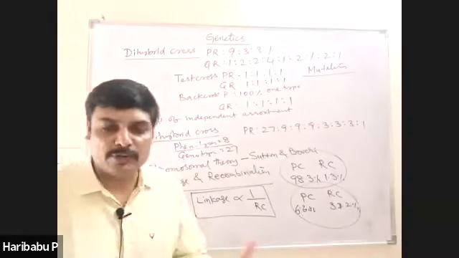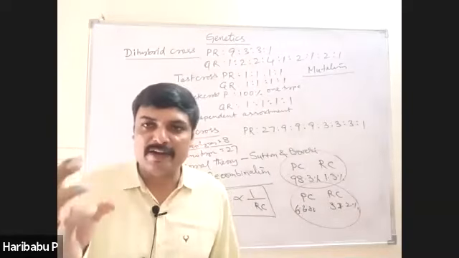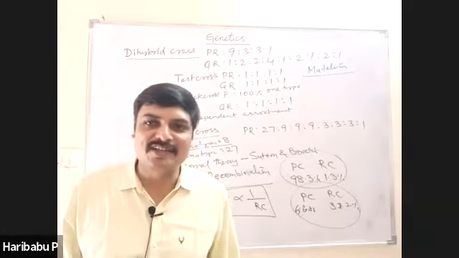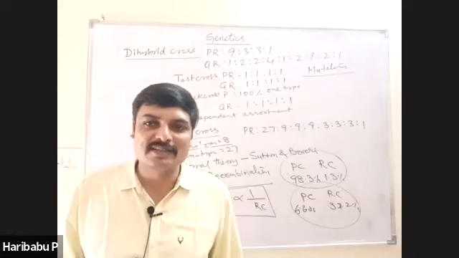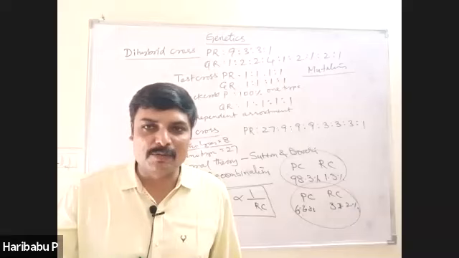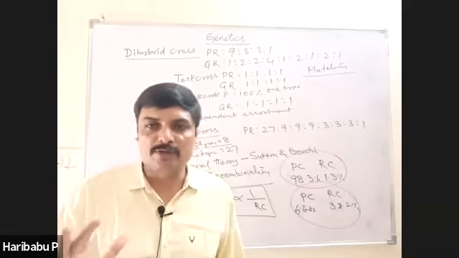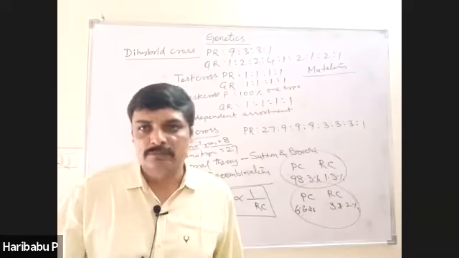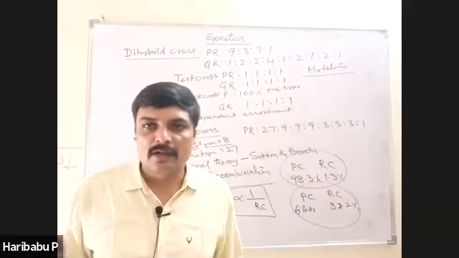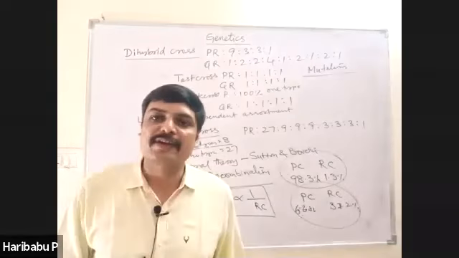In addition, if you want, try to focus on complementary genes, supplementary genes, recessive epistasis, dominant epistasis, collaborative genes, their examples and their ratios. This is additional content. If you want to go for additional topics, these areas are gene interactions.